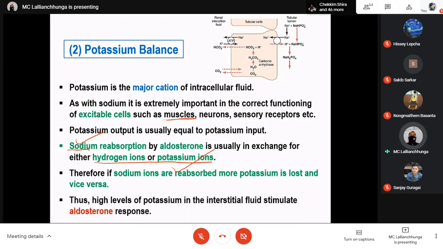Thus high levels of potassium in the interstitial fluid stimulate the aldosterone response. When there is a high level of potassium in the blood, it will stimulate aldosterone also, so that more potassium can be excreted into the urine, to maintain the normal concentration of potassium in the extracellular fluid.